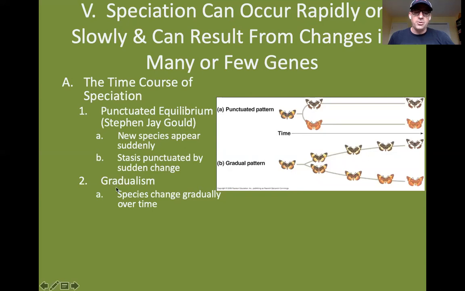In other cases, for other organisms, there are very slow changes that occur gradually over millions of years, and that is referred to as gradualism. So speciation, once it begins, can occur rapidly, but it could also occur slowly.